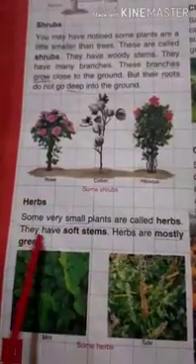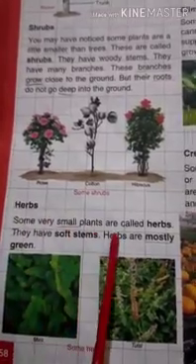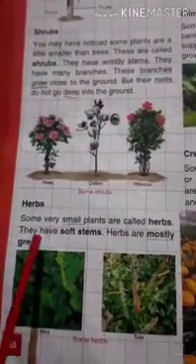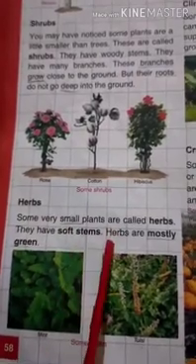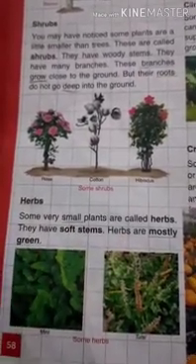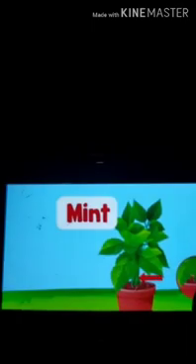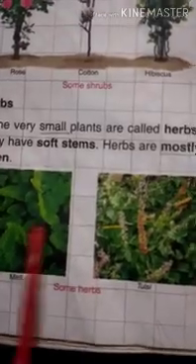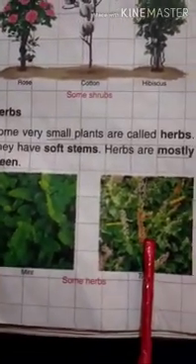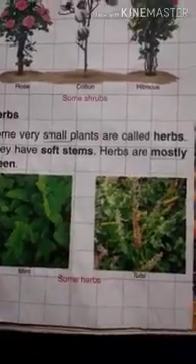Okay, herbs. Some very small plants are called herbs. They have soft stems. Herbs are mostly green. So now let's know about herbs. Some plants are even smaller than shrubs and have a soft stem. Such plants are coriander, mint. So mint, tulsi and coriander are examples of herbs.